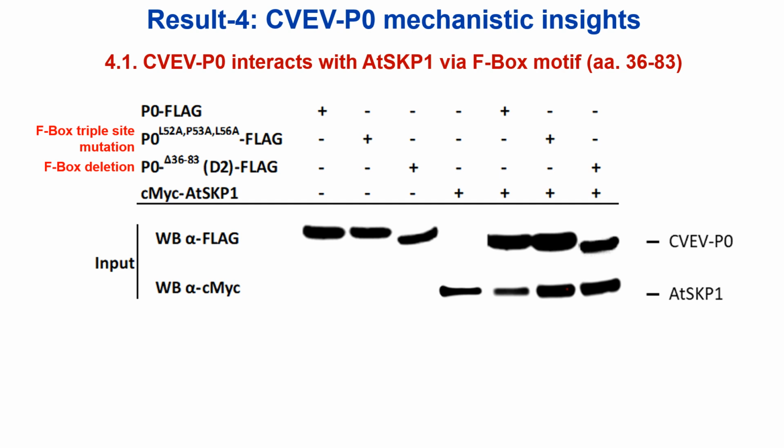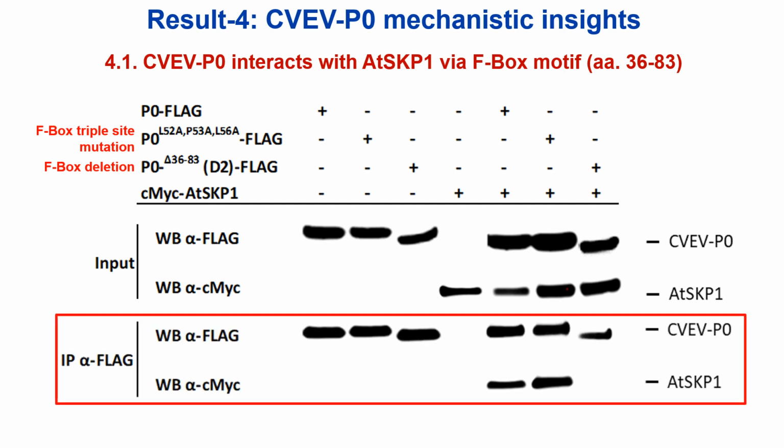Their presence or absence is indicated by the plus or minus symbols. Now the input blot here is the protein input, where we confirm that the anti-flag antibody successfully detects the flag-tagged P0 proteins and the anti-c-Myc antibody detects the c-Myc-tagged AtSKP1 in the protein extract prepared from the infiltrated tissues. This red outlined bottom chunk is the main immunoprecipitation result.